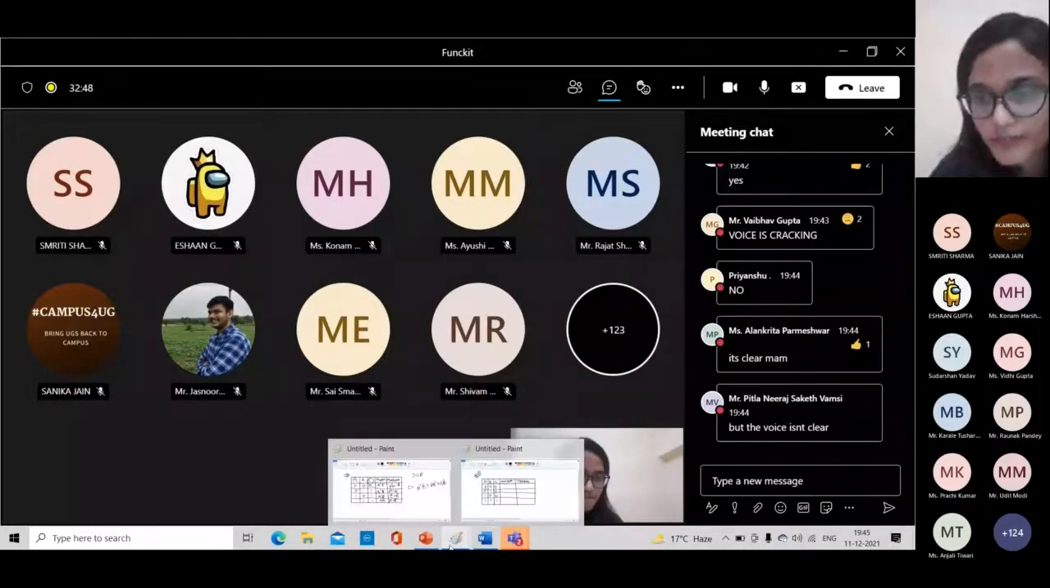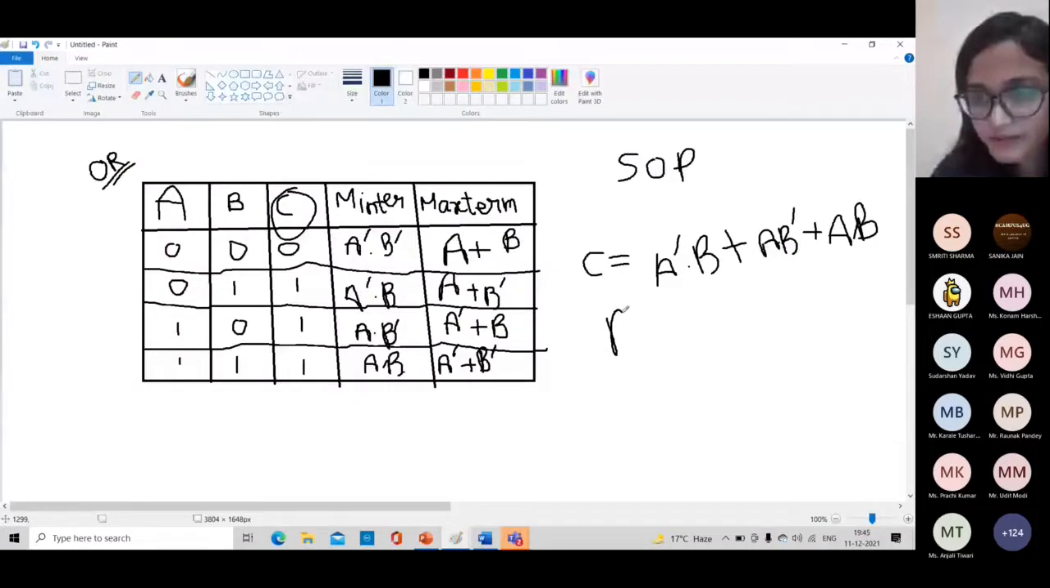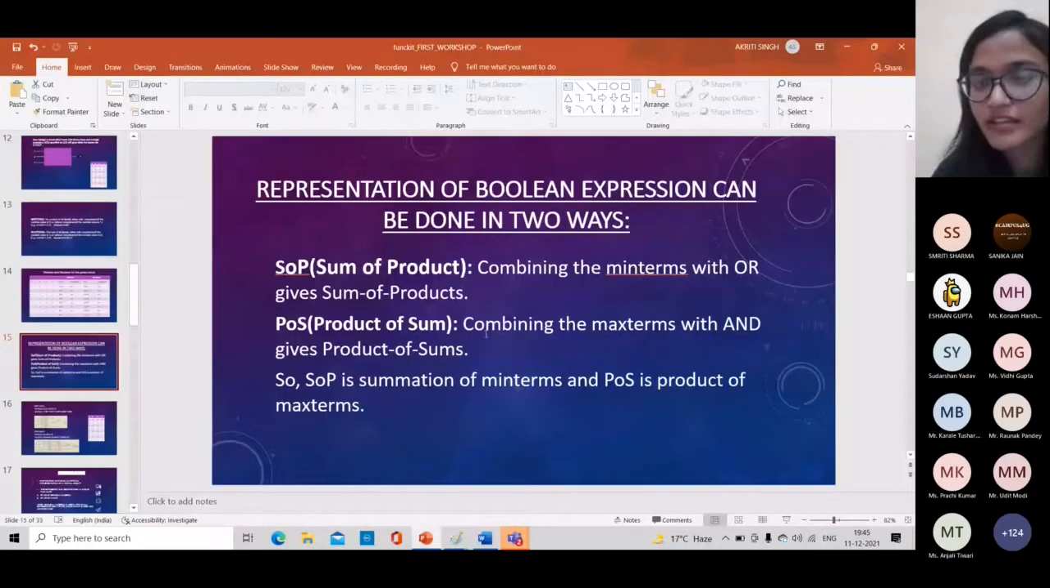Okay, let's see the POS part. In POS, we have to combine the max terms with AND, which gives product of sums. In POS, we will combine those max terms for which output is low, that is zero. And we will combine the max terms with the AND operator, just opposite of SOP.